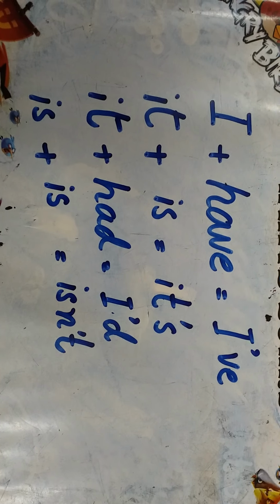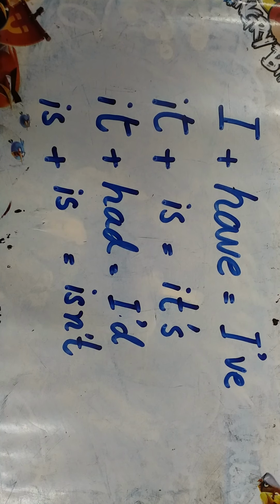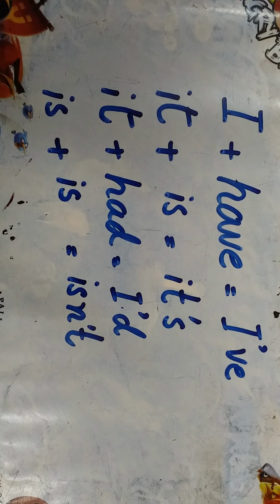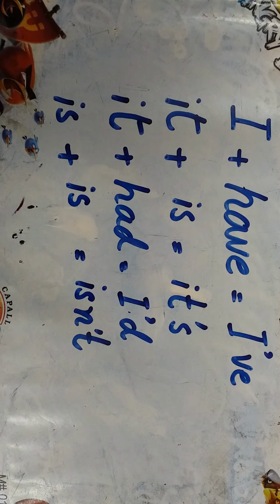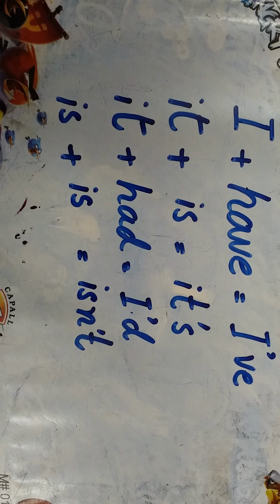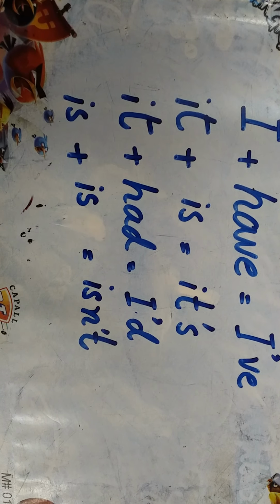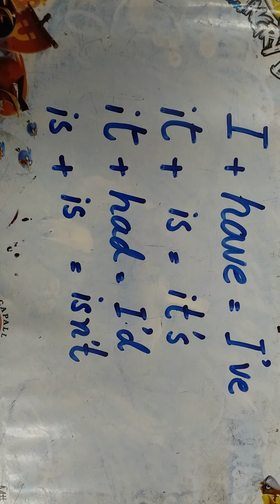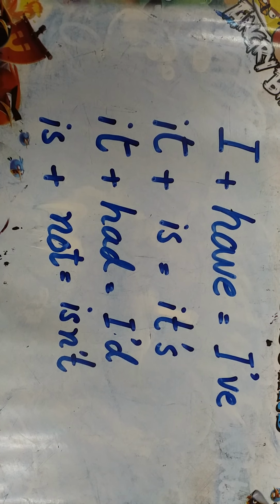All right, I have a few more examples so you understand it well. I plus have, I've. It plus is, it's. It plus had, it'd. Is plus not, isn't.